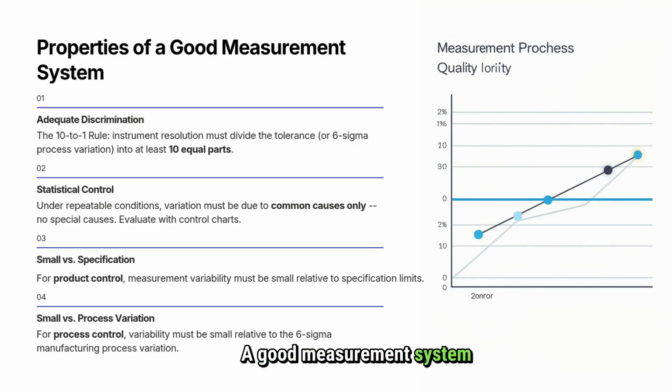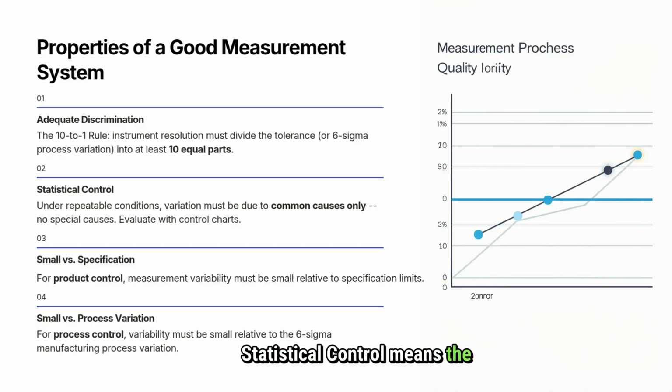A good measurement system must produce accurate, reliable, and consistent results so that decisions can be made with confidence. There are four key properties that define an effective measurement system. Adequate discrimination means the measurement instrument must have sufficient resolution to detect small differences in the characteristic being measured. As a general guideline, the measurement scale should divide the tolerance range into at least 10 equal parts.